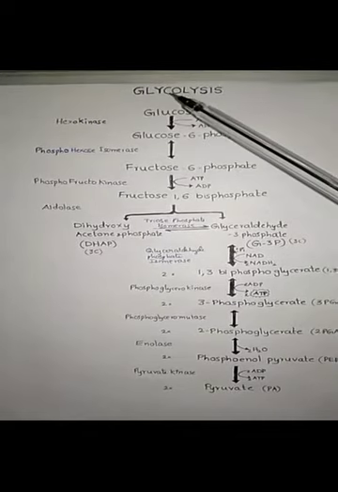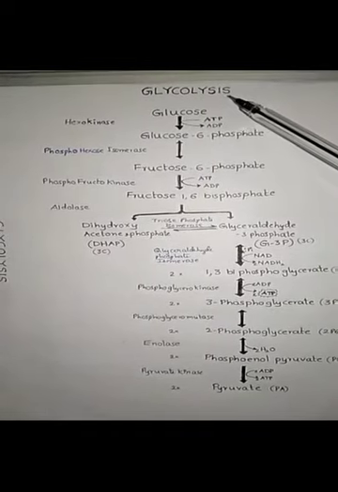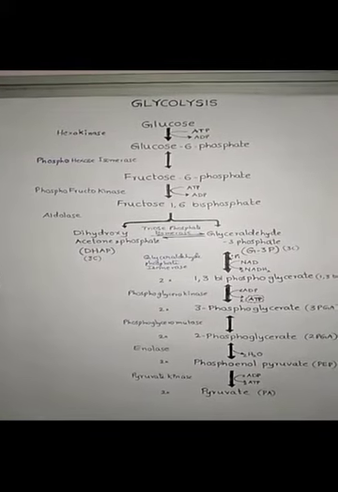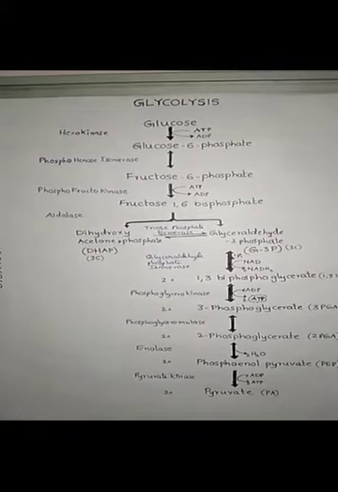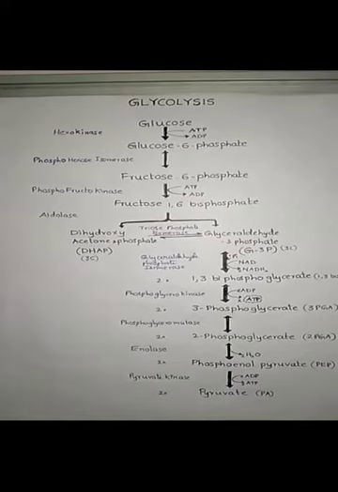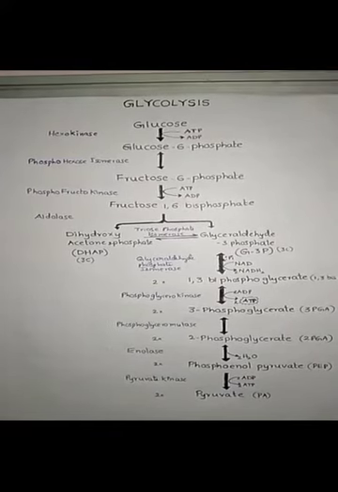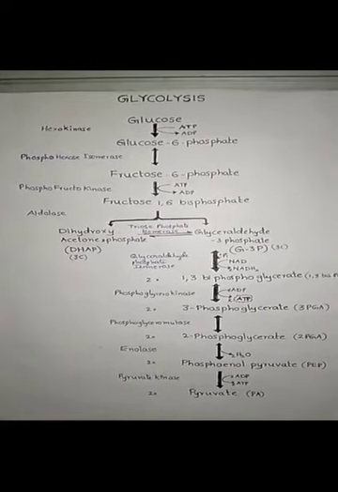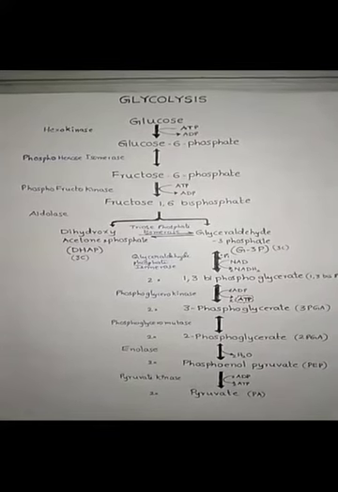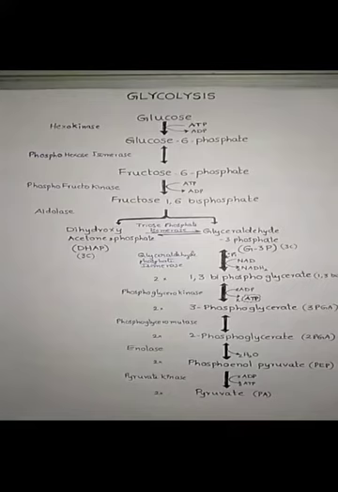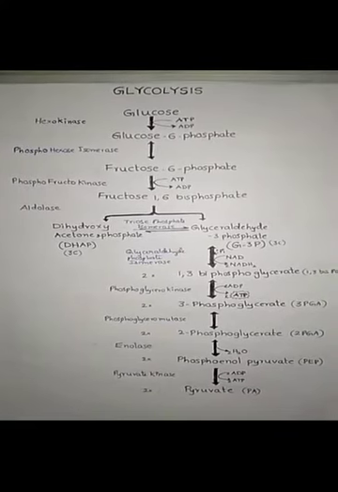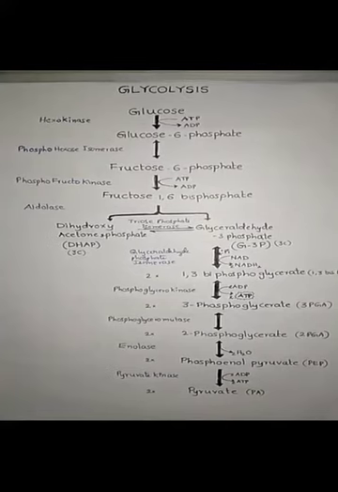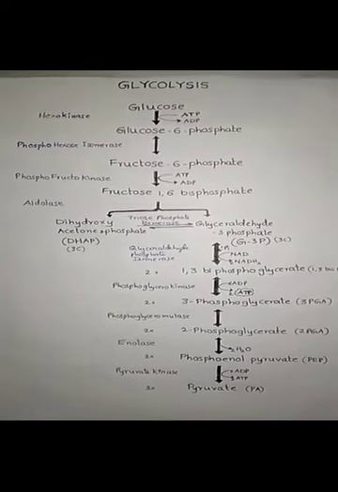Glycolysis: glyco means sugar, lysis means splitting. Splitting of sugar. It takes place in the cytoplasm. It is independent of oxygen. It is a common pathway in both aerobic and anaerobic organisms. The scheme of glycolysis was given by three German scientists, Embden, Meyerhof and Parnas. So it is also known as the EMP pathway after their names.